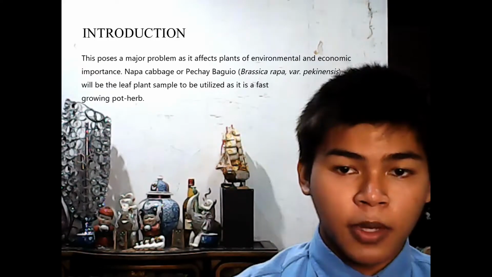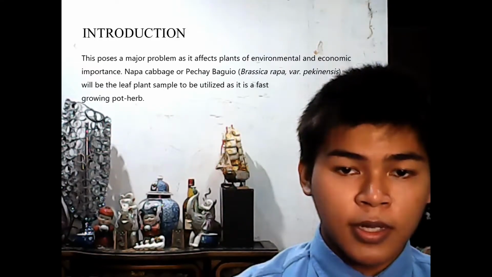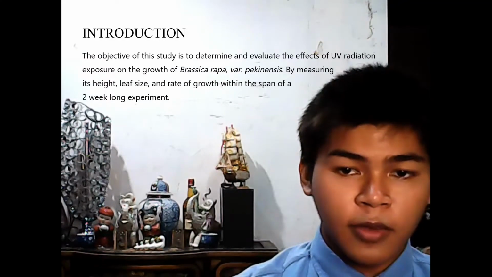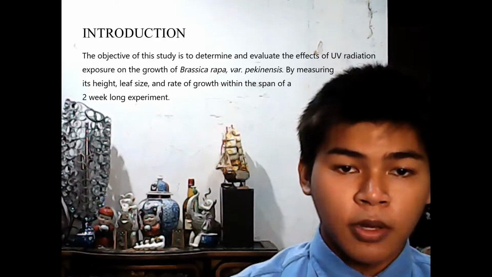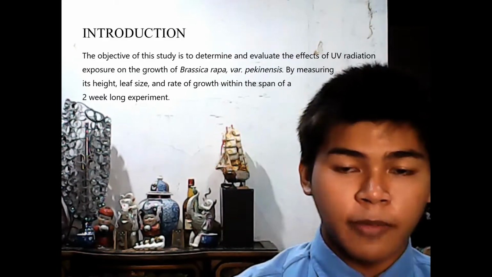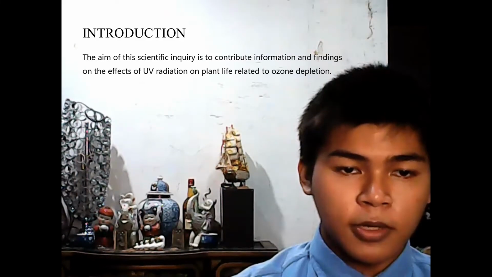This poses a major problem as it affects plants of environmental and economic importance. Napa cabbage or Pechay bagyo, Brassica rapa var. Pekinensis, will be the leaf plant sample to be utilized as it is a fast-growing plant. The objective of this study is to determine and evaluate the effects of UV radiation exposure on the growth of Brassica rapa var. Pekinensis by measuring its height, leaf size, and rate of growth within the span of a 2-week-long experiment. The aim of this scientific inquiry is to contribute information and findings on the effects of UV radiation on plant life related to ozone depletion.